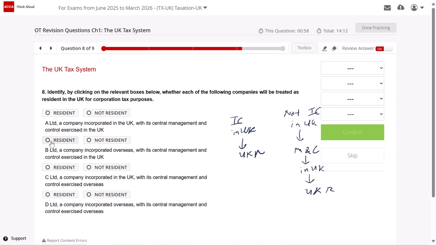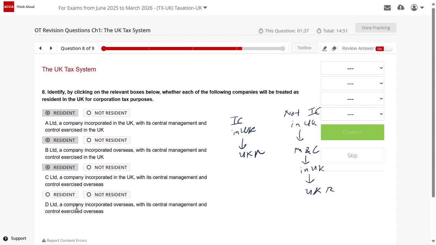So in the first one, A Limited, a company incorporated in the UK with its central management and control exercised in the UK, it is incorporated in the UK. So it will be resident. B Limited, a company incorporated overseas. It is not incorporated in the UK, so I need to check management and control. Its central management and control is exercised in the UK itself. So it will become resident. Third company, C Limited, a company incorporated in the UK. It is incorporated in the UK, so it will automatically be a resident. I don't need to check the central management and control.